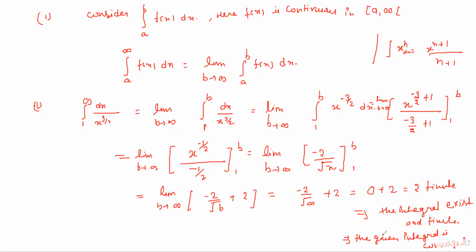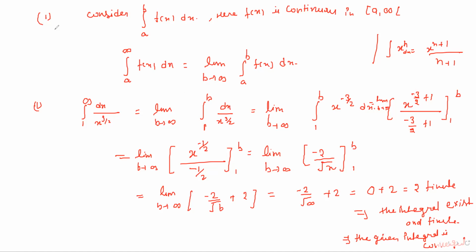So I think it is clear to you. For convergent or divergent, if this value is finite, then it is convergent. But if its value is plus infinity or minus infinity, then it is not convergent. If the limit does not come unique, then it is not convergent.